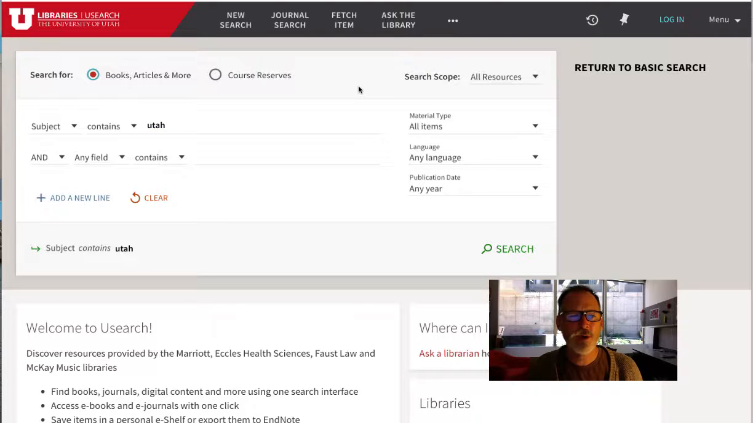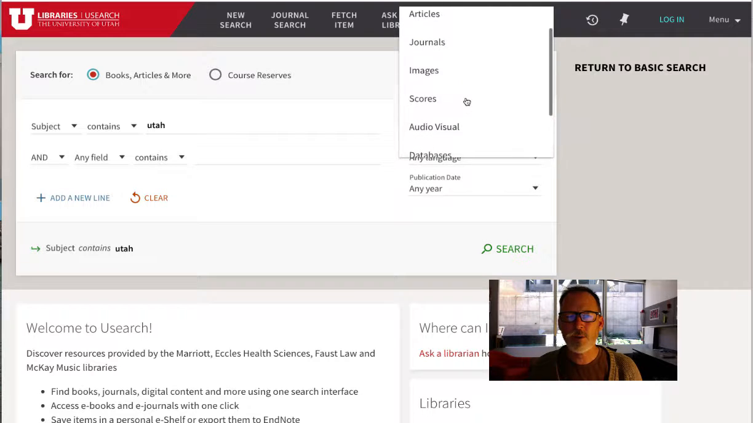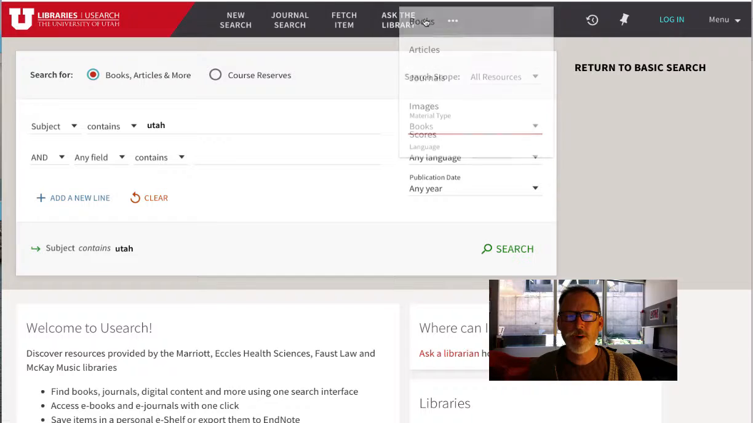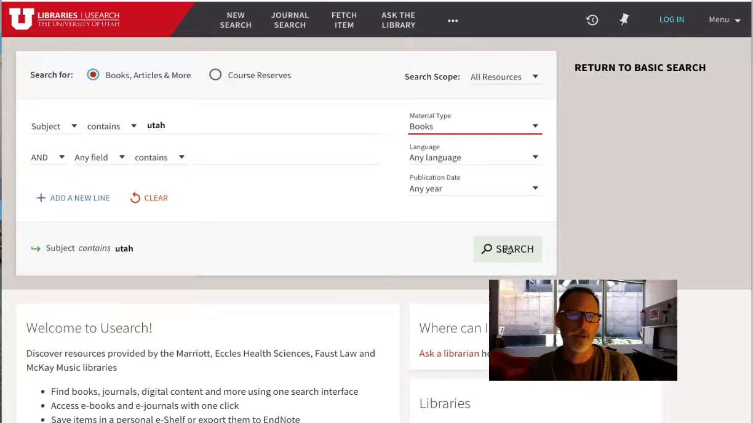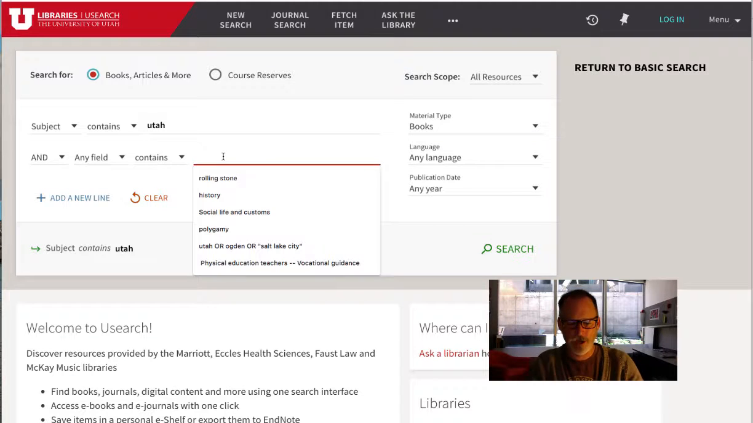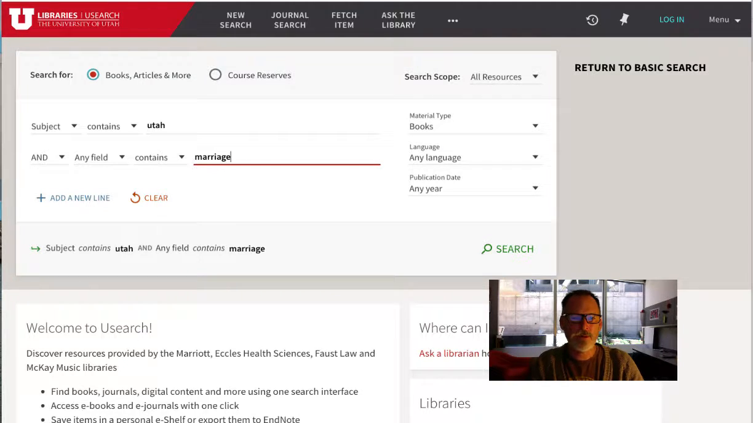But for this one, we wanted to look up books. So we have subject contains Utah, and then we're going to go to material type and select books. You have to scroll up for books for some reason. And then whatever keyword you put in here. Oh, by the way, if you searched right now, you would get all the books on Utah. That'd be fascinating, I'll have to do that. But let's put in a word. I'm going to put in, let's do marriage.